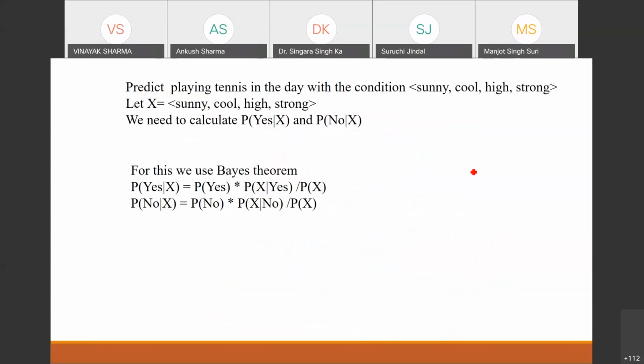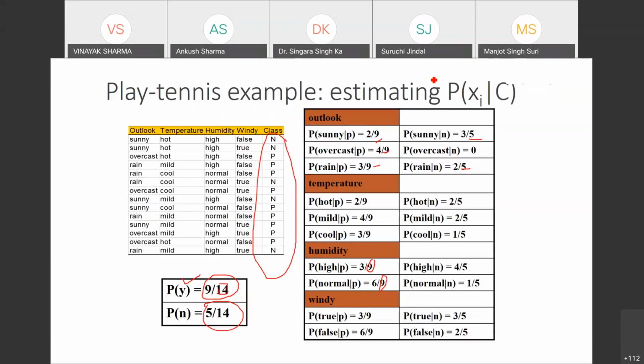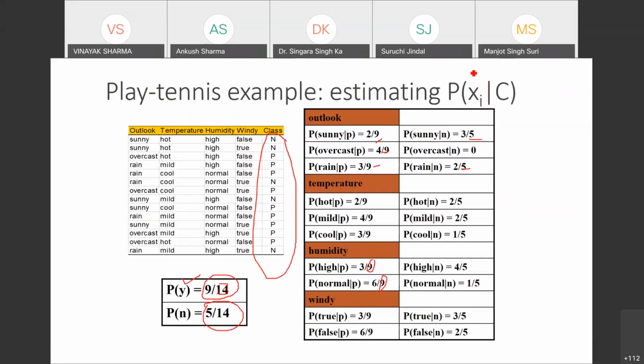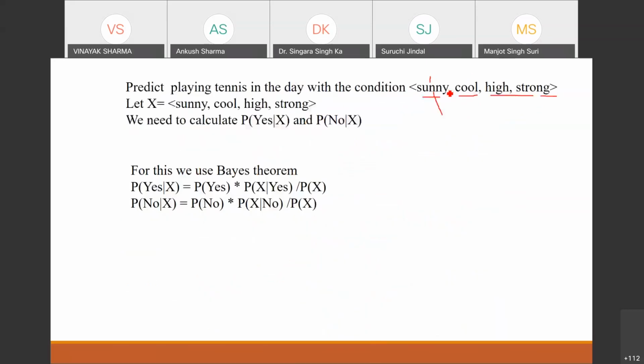So what we want to do, basically, we want to find out the probability for this case when it is sunny, cool, high, and strong. So we have the value of 4 features. X1 should be sunny. It means our outlook should be sunny, and temperature cool. And my third feature is humidity is high, and wind is strong. So we want to find out this conditional probability. So this is my X, this is my B, you can say, right? We are interested in these probabilities.